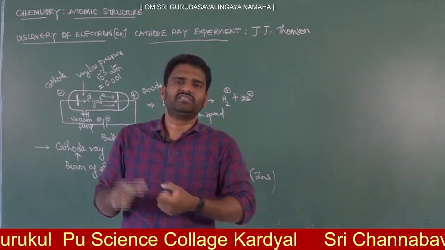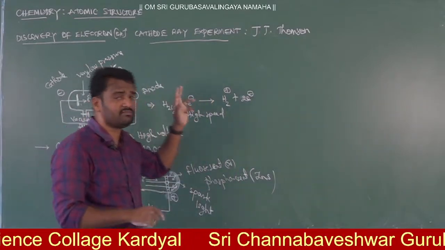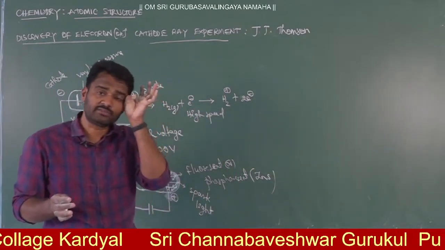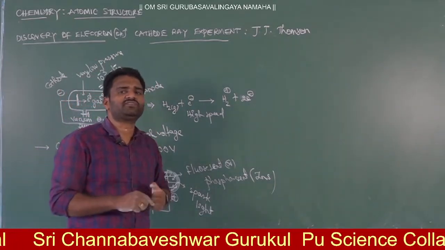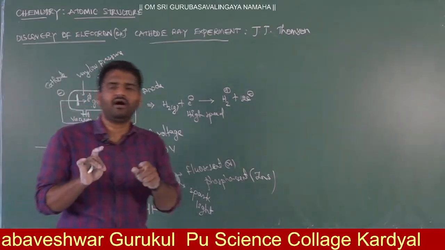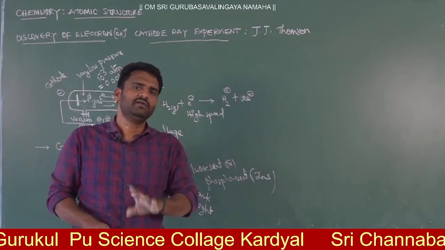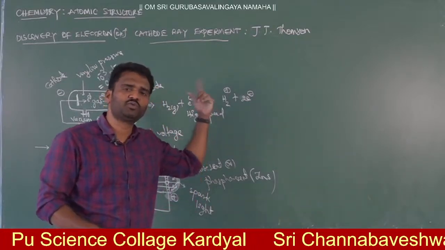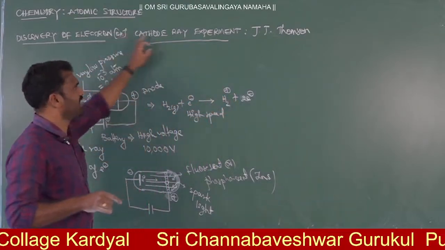Stoney is the scientist's name, and he gave the name electron. J.J. Thomson discovered and explained the properties of electrons, showing that negative charge particles are present in the matter. In every matter there are negative charge particles. The name was given by Stoney, and the particles were discovered from the cathode ray experiment